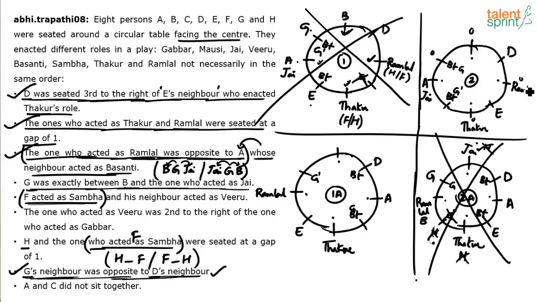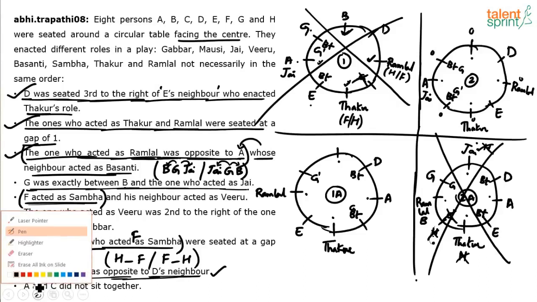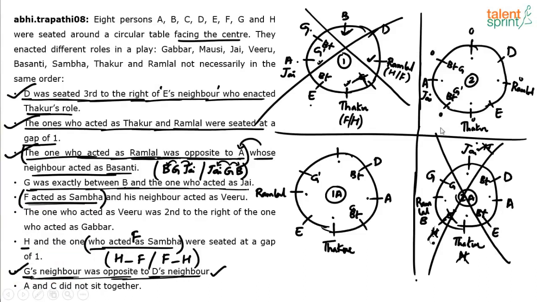Now, one possibility is H and F will be Ramlal and Thakur, because there is a gap of 1 between Ramlal and Thakur. But again, the problem is we know that F acted as Sambha. So you cannot take F in Thakur's position, you cannot take F in Ramlal's position. So these two positions are ruled out for F, which means F and H cannot be taking these two positions. The other possibility is H and F will take these two positions, and in between them D comes. There is no other possibility, or this also is possible. So let me use a different coloring to help you explain what I am trying to do here. While there are multiple possibilities, only one will be correct. I'll tell you how to fix that. It is looking a little clumsy, so I have to clear it up.